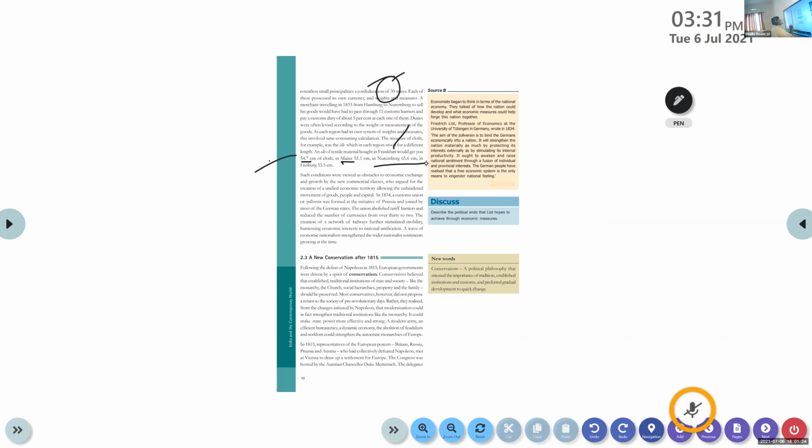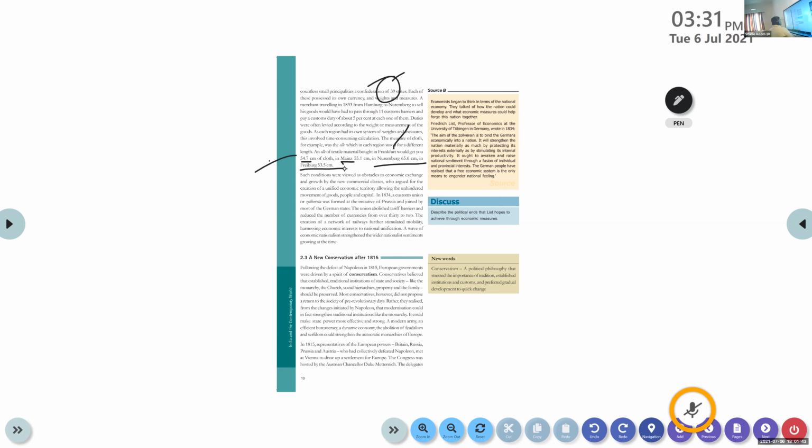In Nuremberg it is 65.6 centimeters, and in Freiburg it is 53.5 centimeters. The measurement is different in each state, so it takes time-consuming calculation, which is not good for the traders.